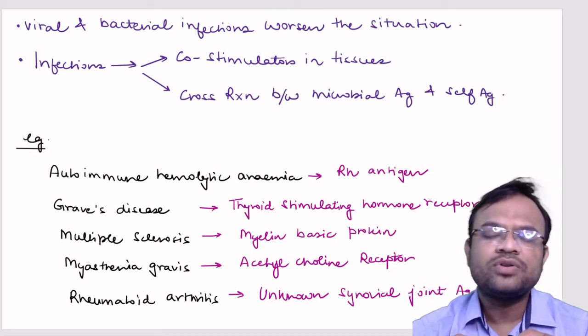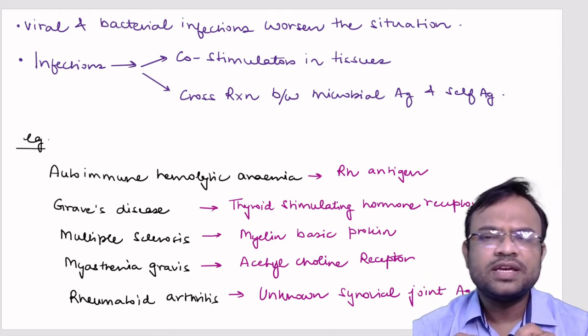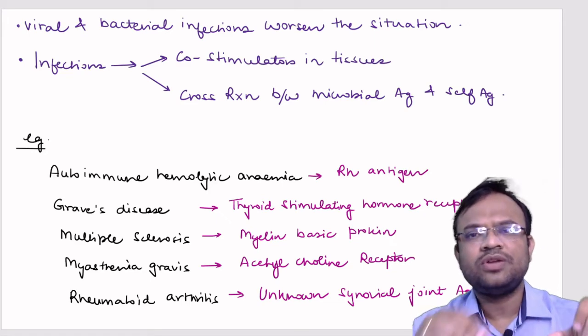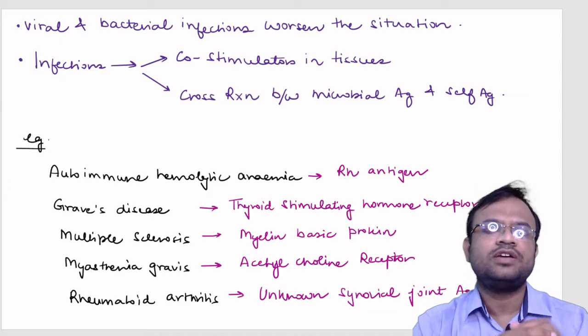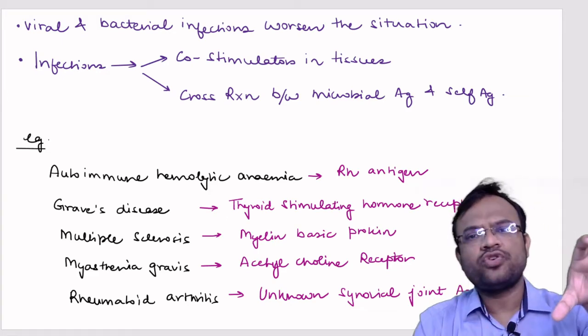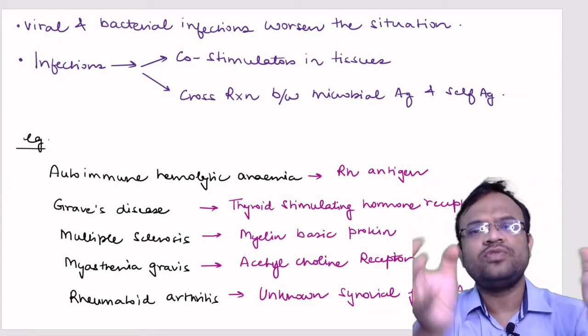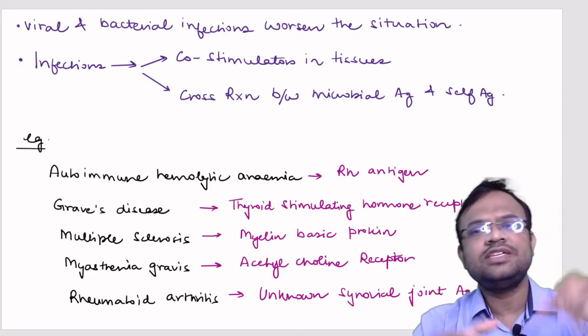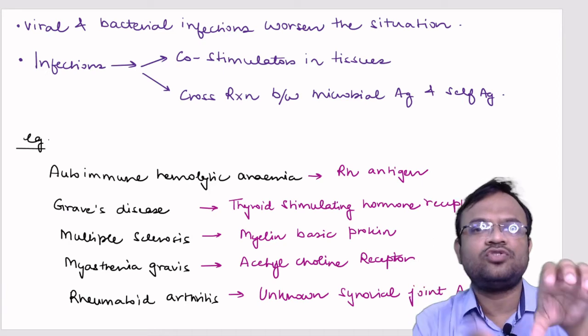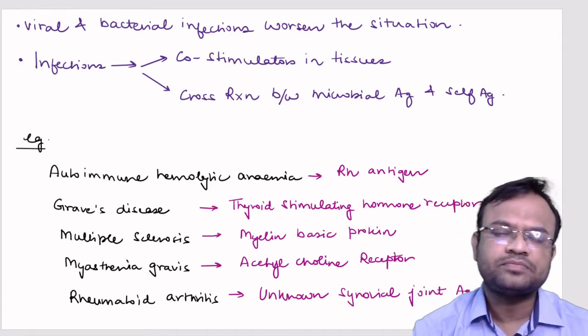Now let us talk about rheumatoid arthritis. You might be knowing that there are joints in your body, for example this knee. In this joint, synovial fluid is present. This synovial fluid is responsible for smooth movement of the two bones over each other.